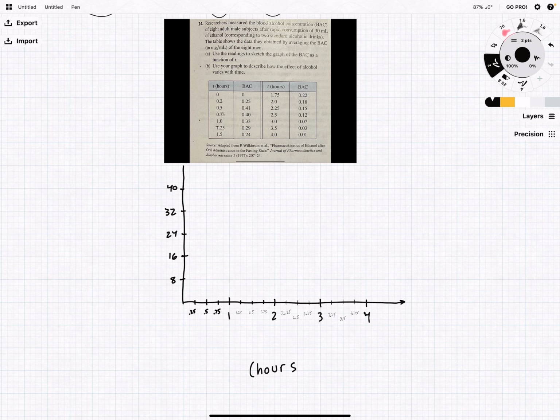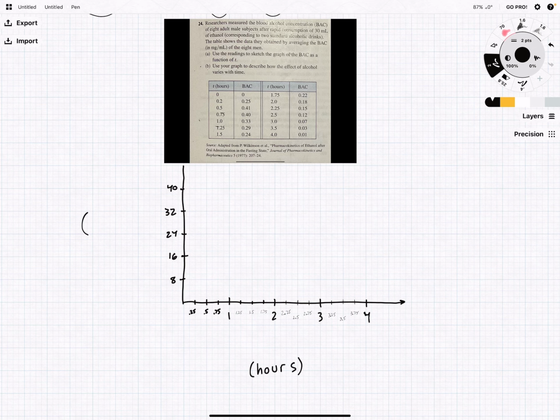So it says researchers measured the blood alcohol concentration, also known as BAC, of 8 adult male subjects after rapid consumption, which is probably fancy talk for a shot, of 30 milliliters of ethanol, which corresponds to 2 standard alcoholic drinks. The table shows the data they obtained by averaging the BAC of the 8 men. So part A says, use the readings to sketch the graph as a function of time. And so that's what I have done here.